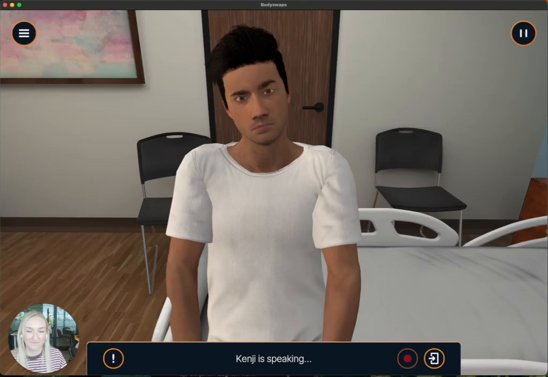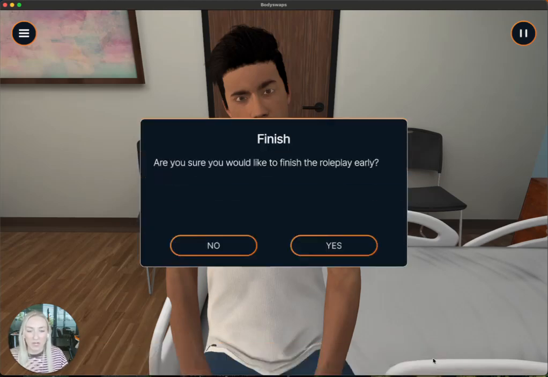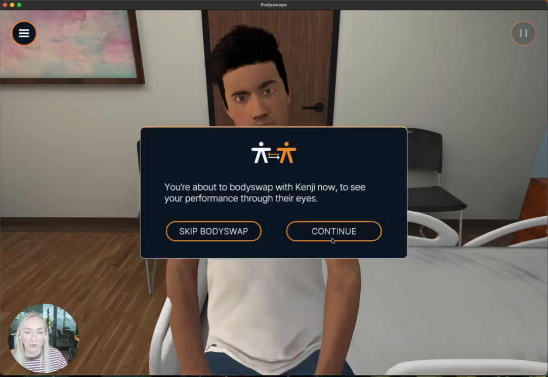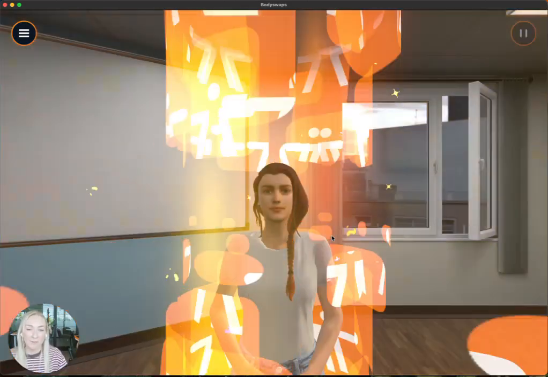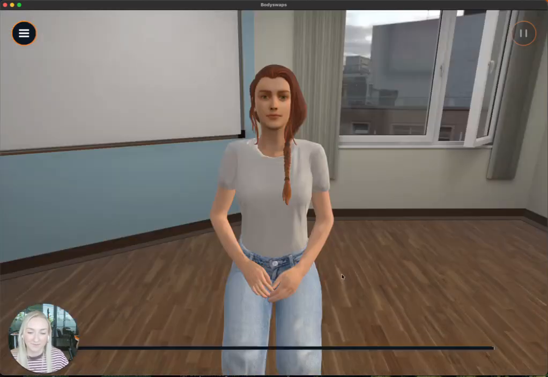Okay, so at this point, I'm just going to end the scenario. We could keep talking back and forth. You can see that he was responding dynamically to what I'm saying. I'll click that I want to finish up this role play, and we'll now go to the body swap moment where I get to watch this back from Kenji's perspective.